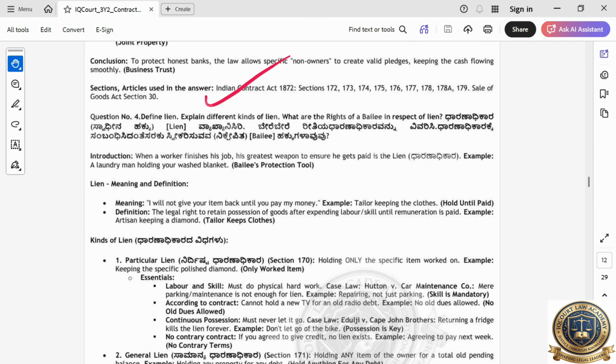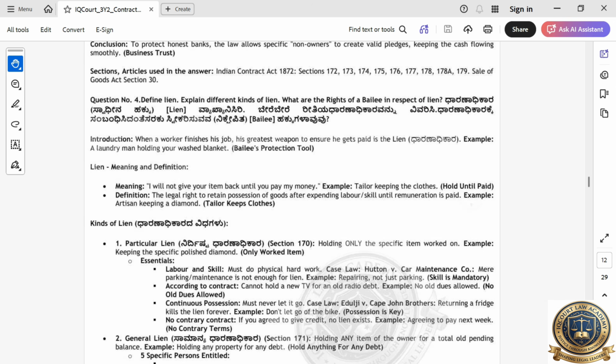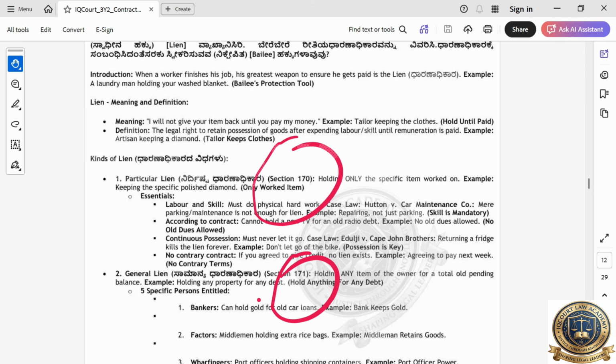Then we'll go to define lien. Explain different kinds of lien. What are the rights of the bailee in respect of lien? Lien means nothing but very simple. There are two types. Very important sections 170, 171. This particular lien means, see, you have given cloth to the iron shop. If you are not paying the money, he can keep the cloth. That's it. Very simple. Till you pay the amount, he will keep the cloth. Okay, that's clear.